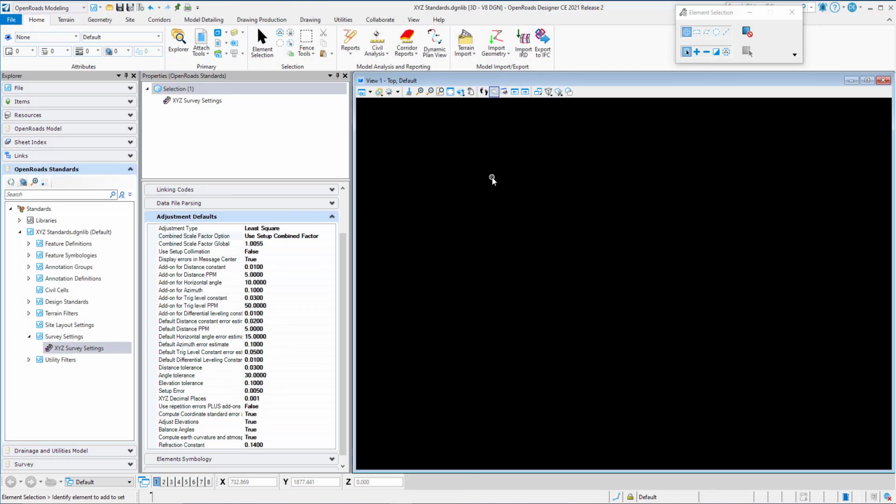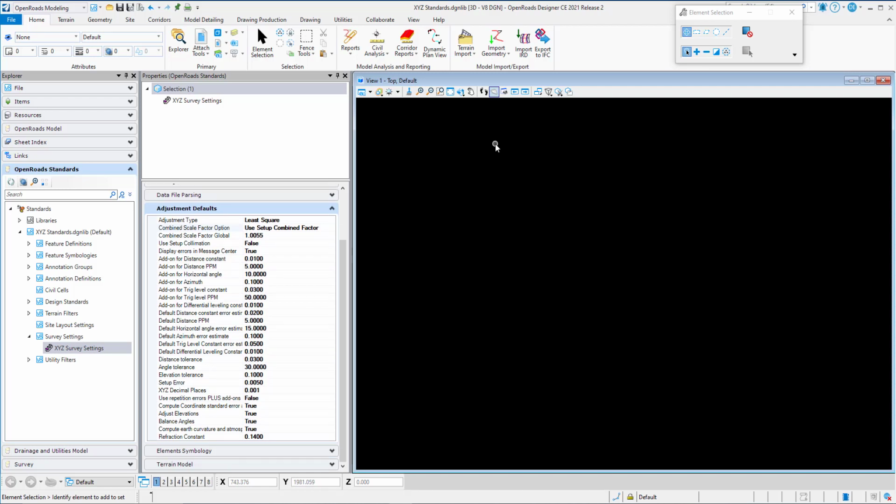The remaining settings are used by the traverse adjustments. These settings consist of general traverse adjustment settings and instrument tolerances. This concludes this video on survey settings adjustment defaults. The survey settings configuration discussions will continue in the next video, where we will cover the elements symbology section right here.